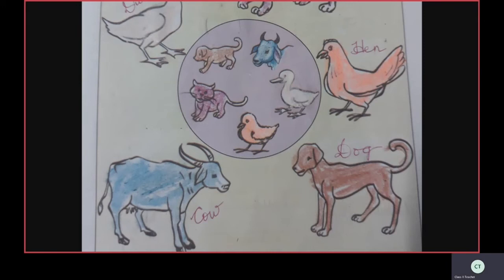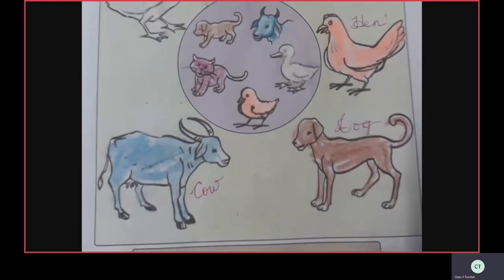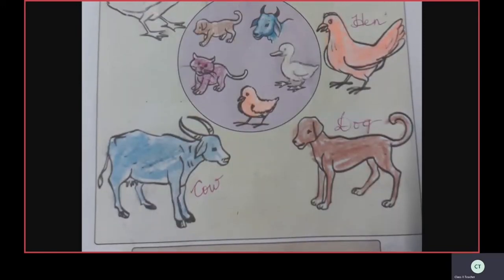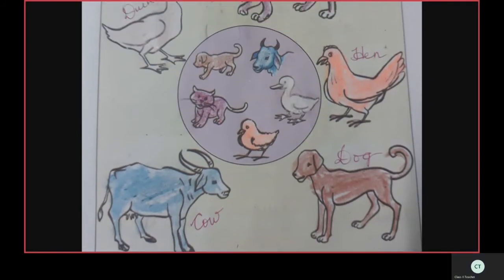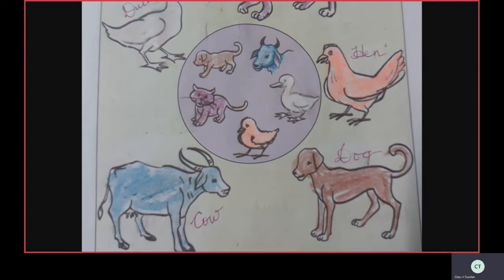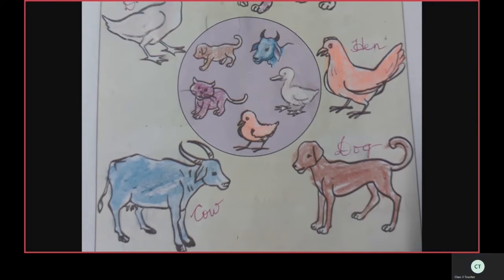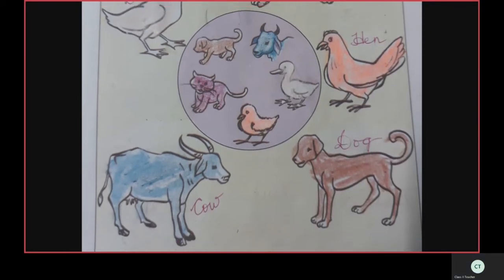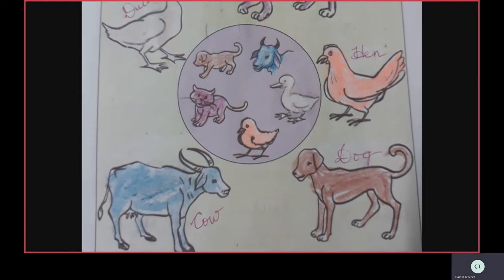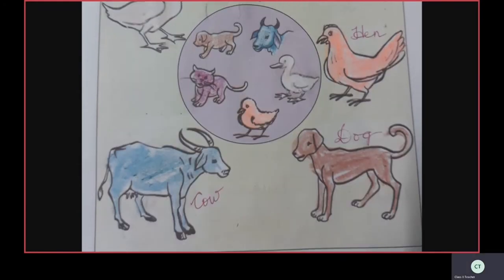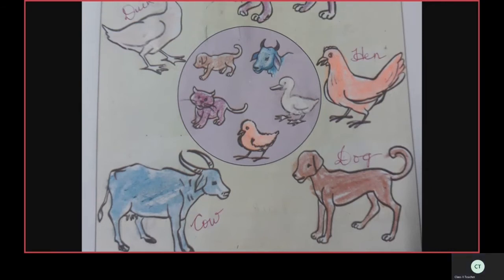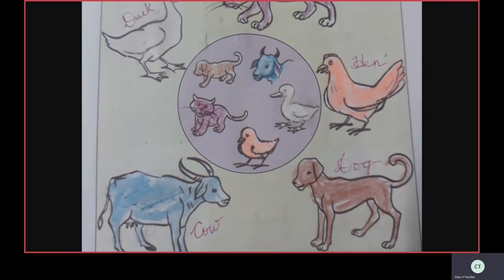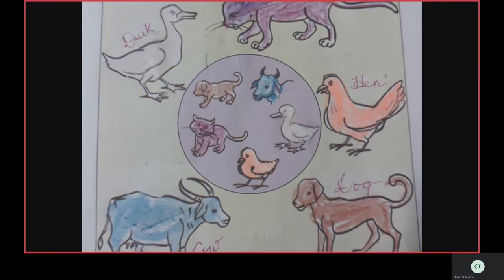Now see the next picture. Next, cow. Write there, C-O-W, cow. Where is the baby? Calf. Use the same color, children. I used blue color here. You can use any color, but it should be the same for mother and baby.